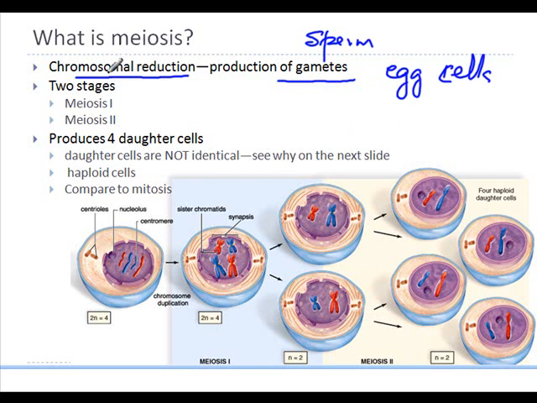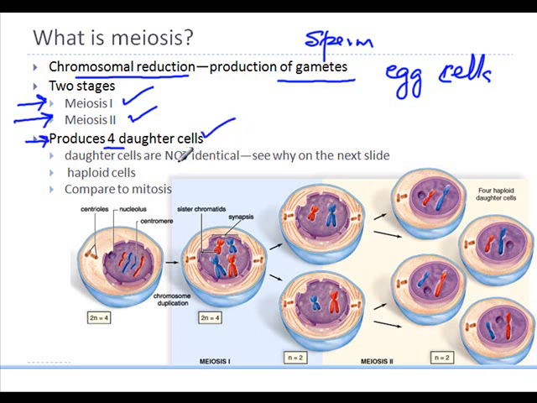Now that we've understood that meiosis is associated with sexual reproduction, the next thing we want to make sure we understand is that meiosis is actually composed of 2 parts. There is one part called meiosis 1, and the second part called meiosis 2. Unlike mitosis, where we only had one series of 5 stages, meiosis has part 1 and part 2. At the end of mitosis, if you recall, a cell divided to give you 2 daughter cells. However, at the end of meiosis, we get 4 daughter cells. So there are 4 cells that will be formed at the end.